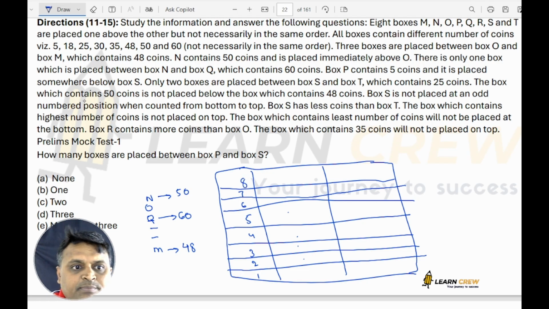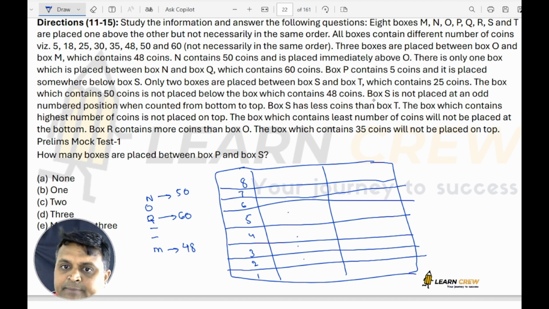Now what is given? The box which contains 50 coins is not placed below the box which has 48 coins. So it means definitely N is above M.